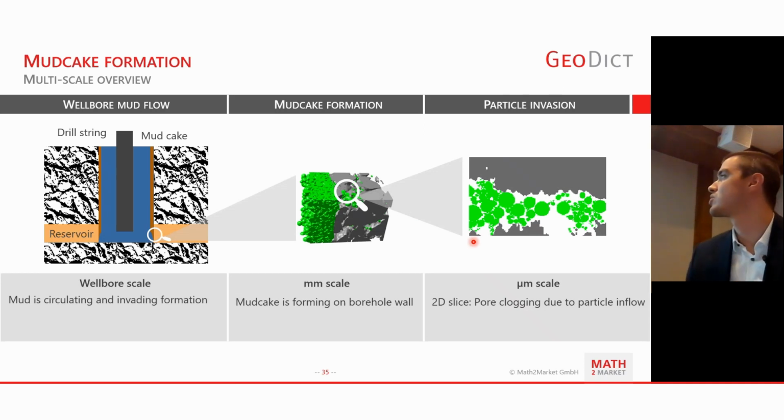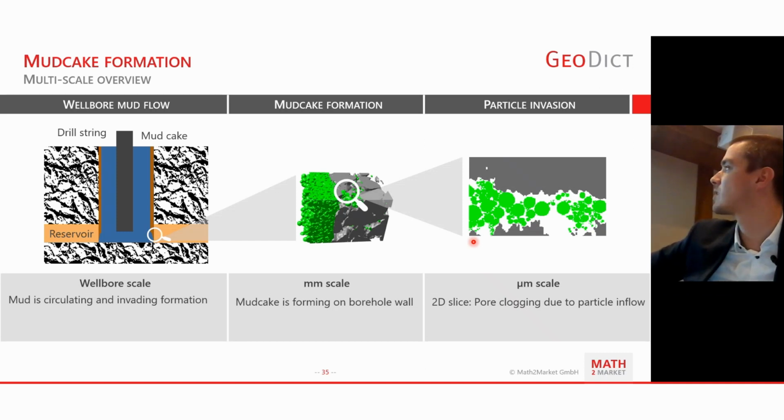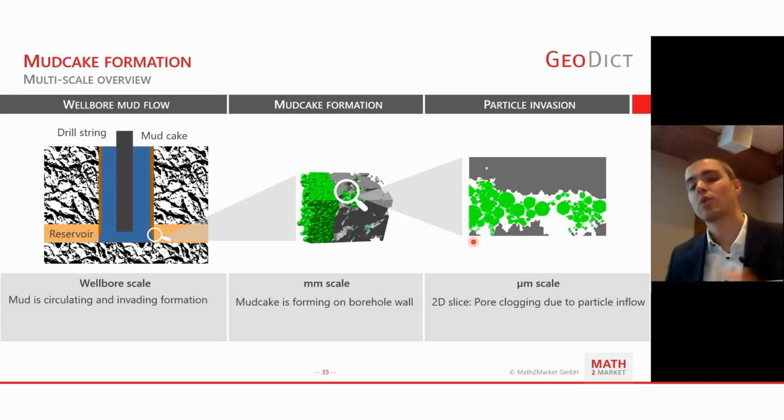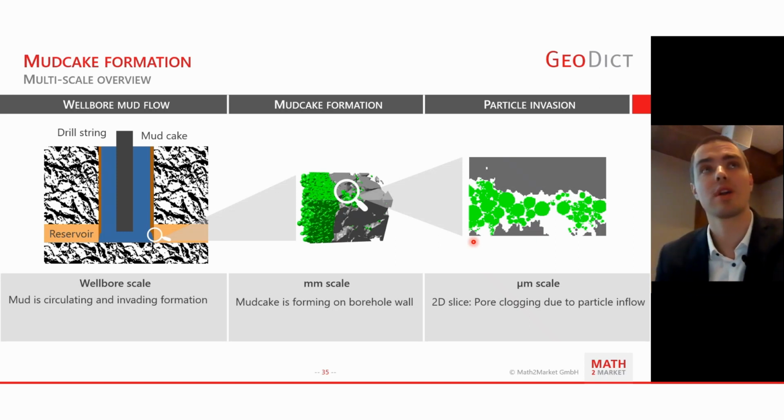So now, just in short, I would like to show the scales of how the mud cake is formed on the reservoir wall, and how the scale we can investigate in GeoDict changes. So, for instance, what we focus on is the millimeter to micrometer scale present on the right. And by doing simulations in GeoDict, what you can see is how the pore clogging happens when the particles